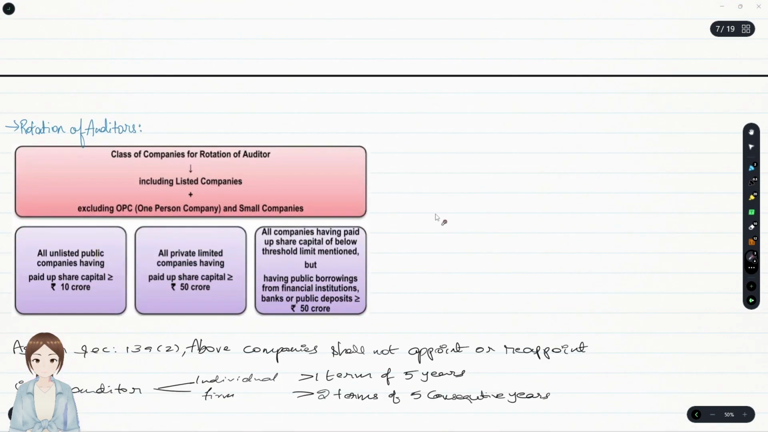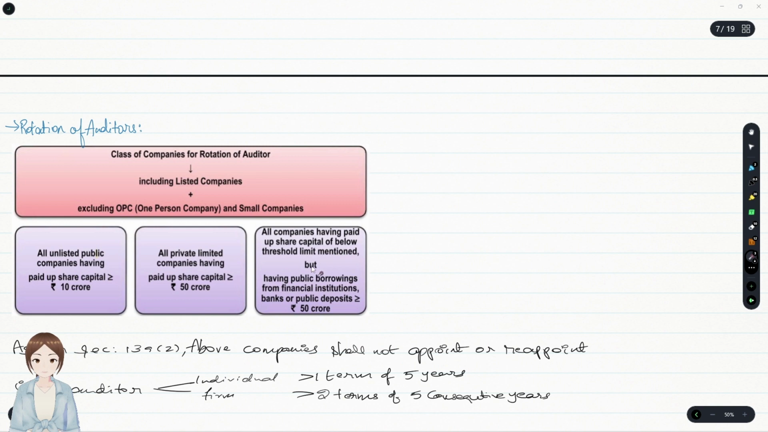Okay. And with regard to rotation of auditors, a few classes of companies have to follow the rotation of auditors, including listed companies. If it's a listed company, it has to follow rotation. If it isn't a listed company, three classes are there, easy to remember. Unlisted public company with paid up share capital of minimum 10 CR. All private limited companies having paid up share capital of minimum 50 CR. Listed company without threshold limit. Unlisted public minimum 10 CR. Private limited companies minimum 50 CR.